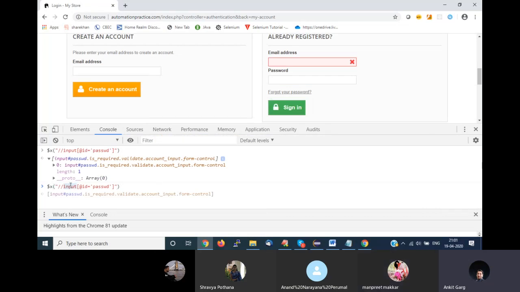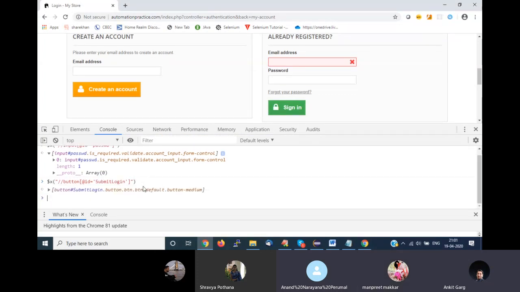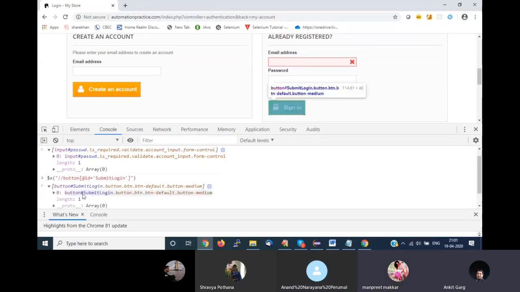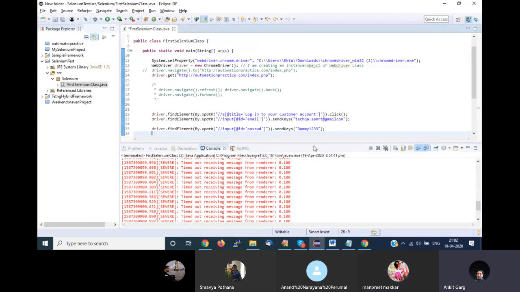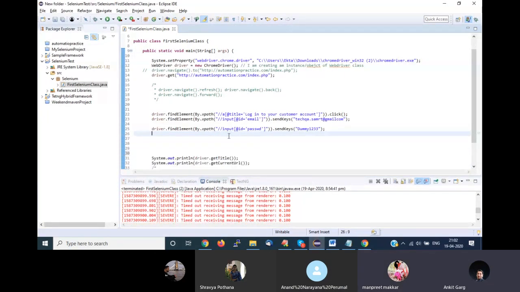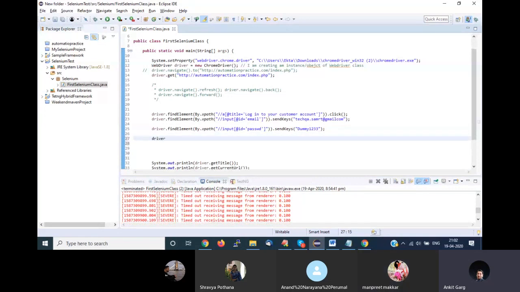I'll go to the console. I'll change the starting tag to button. Attribute is ID. Value is this one. Again I'll hit enter. I'll verify my element. It is fine. I'll again copy this. I'll go to my console. Again I have to write the line driver dot find element by dot xpath.